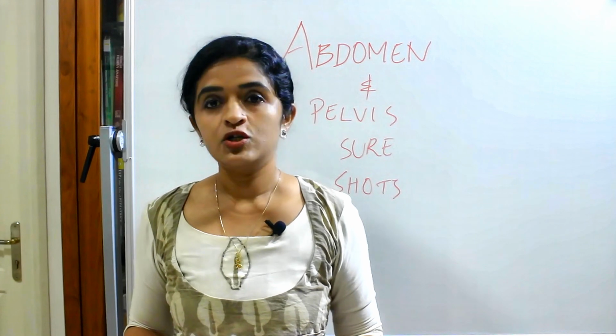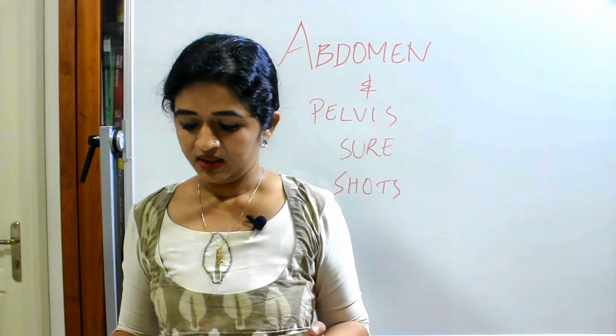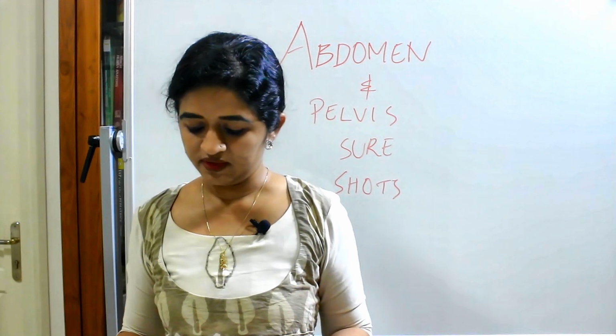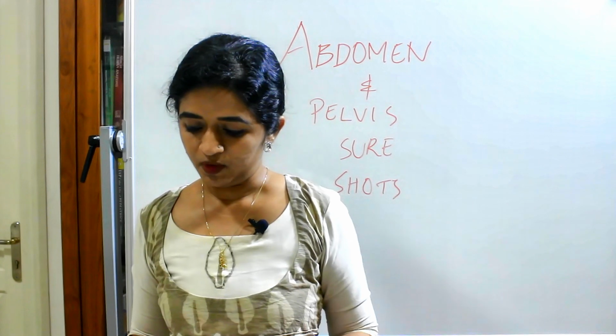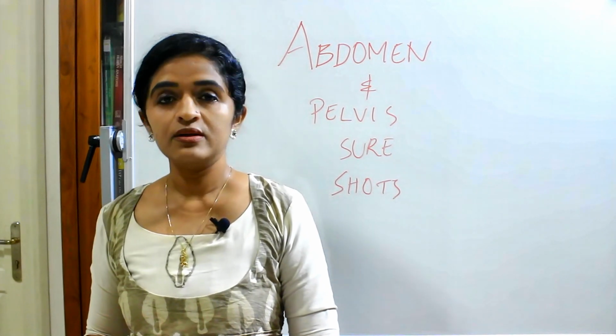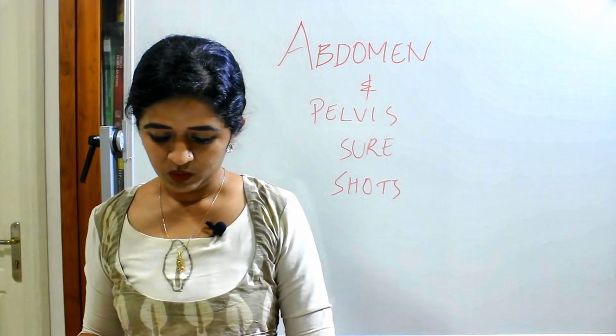Then coming to the recto-uterine pouch or pouch of Douglas, that also can be asked as a short note, because there is clinical significance of that. You should be thorough with that point. Then coming to the esophagus, stomach and spleen. In the esophagus, esophageal varices and achalasia cardia are two favorite questions.